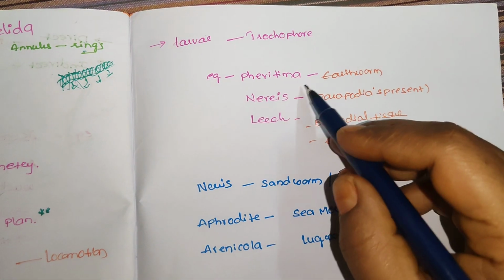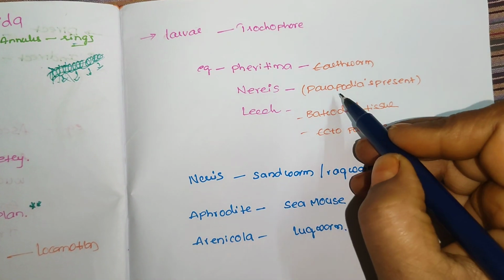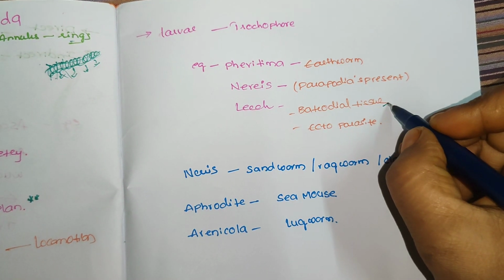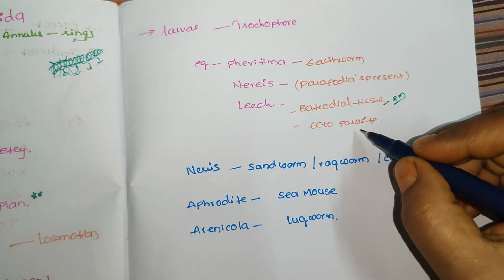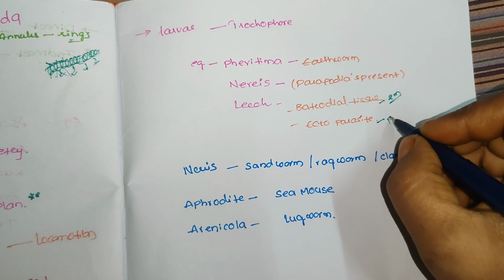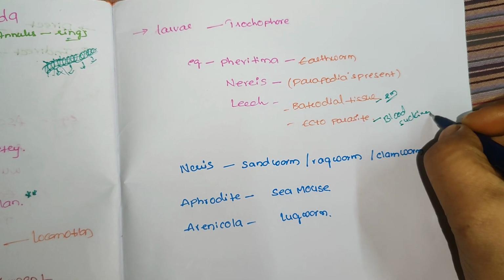Examples: Pheretima, earthworm, Nereis. The special feature of Nereis is that parapodia are present. Leech has botryoidal tissue. 2 marks questions come from this topic. Leeches are ectoparasites, blood sucking parasites. It will suck the blood of the host.